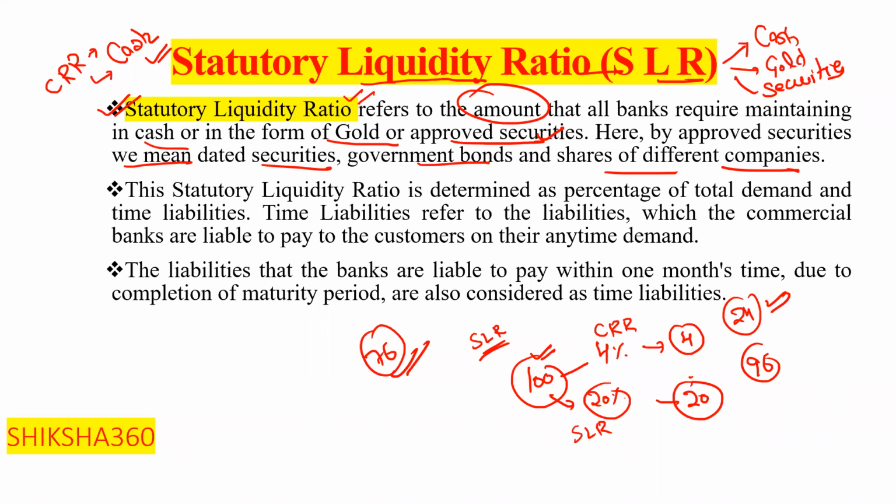This statutory liquidity ratio is determined as a percentage of total demand and time liabilities. Please remember that CRR is also based on NDTL, net demand and time liabilities. So this statutory liquidity ratio is determined as a percentage of total demand and time liabilities.